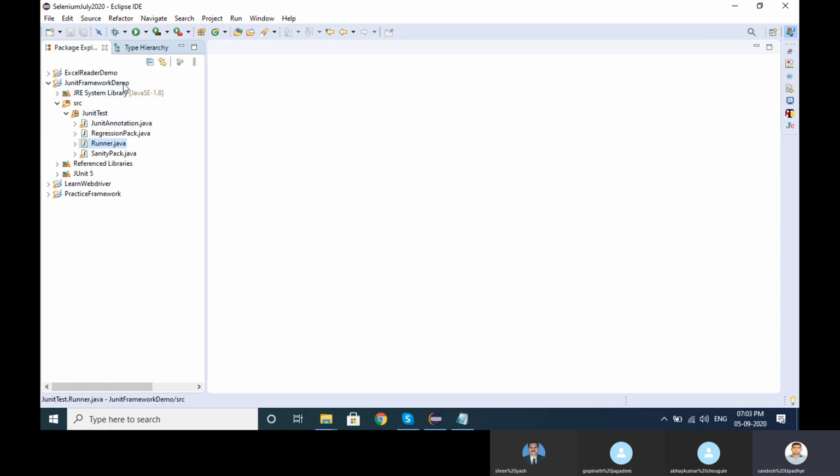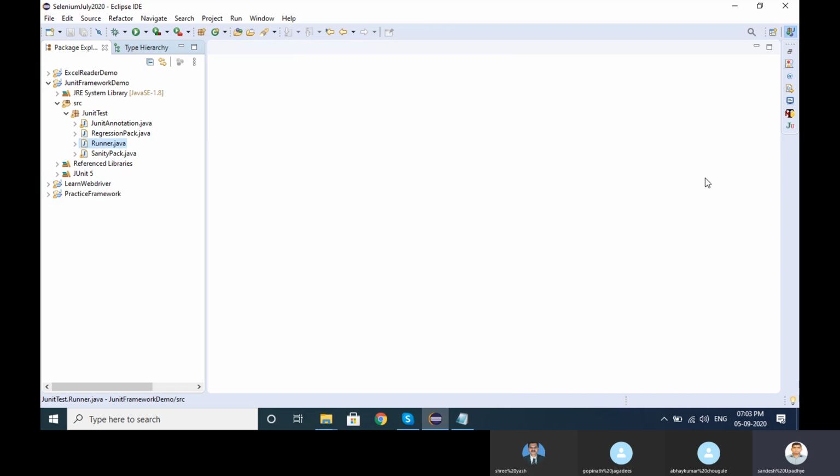Even if you forget about JUnit, or if you are not able to create a test case in JUnit, that's okay. But apart from that, today I am going to teach you the TestNG framework, which is more important from a testing perspective. Most of the companies and most automation testers are using TestNG. In TestNG, as I have already told you, NG stands for next generation.